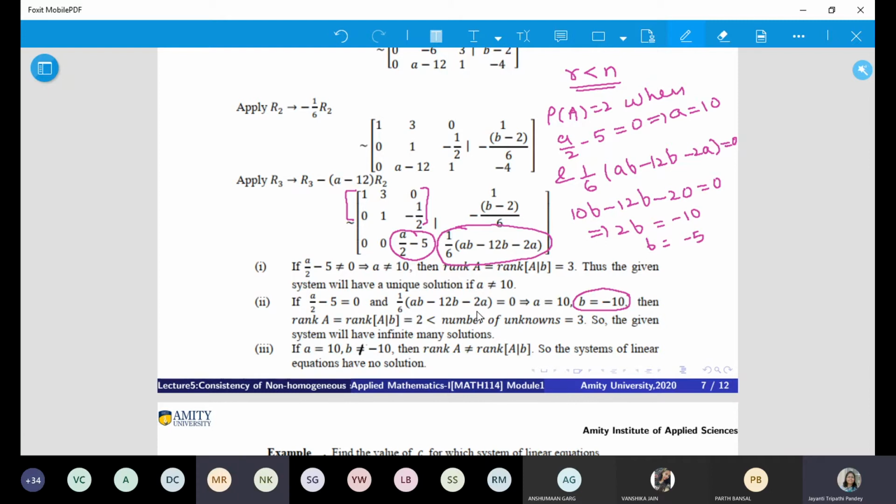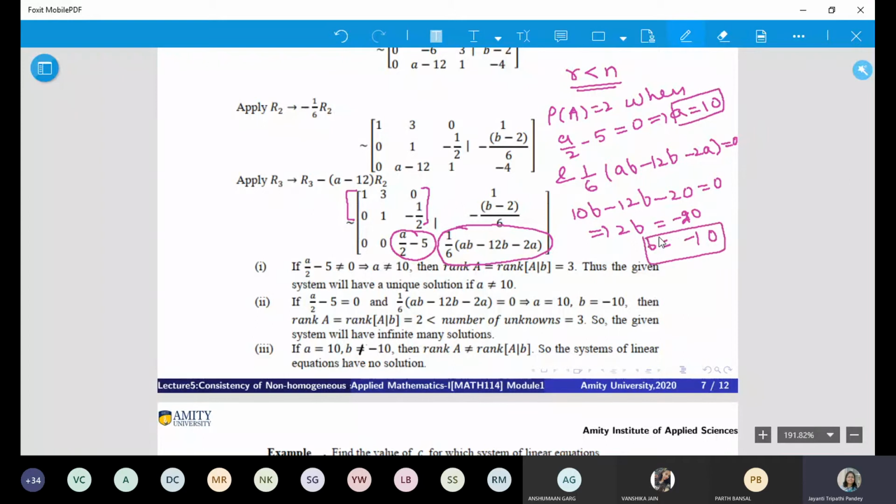It will be minus 2B equals 20. Minus 20, sorry. So B is minus 10. Correct. All right. So now if you have A as 10 and B as minus 10, what you are getting? You are getting infinitely many solutions.